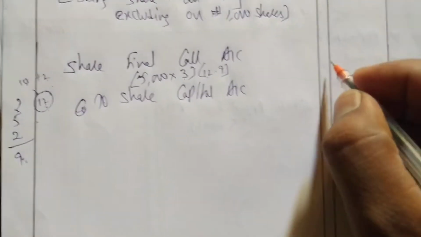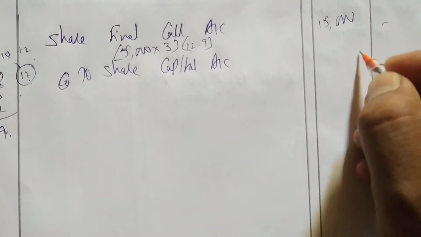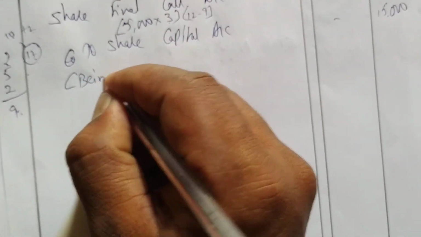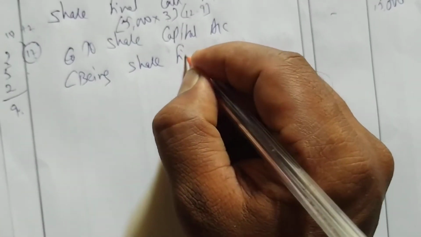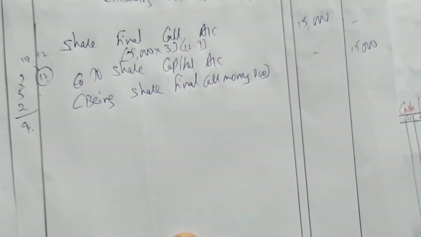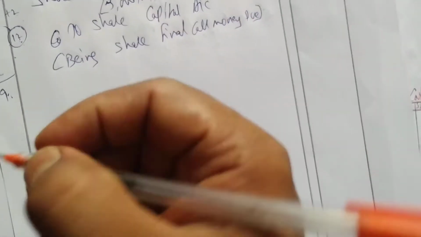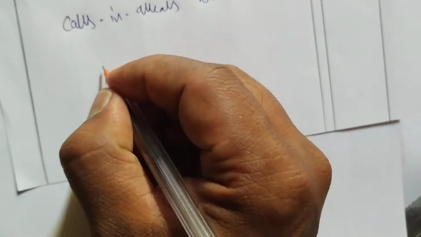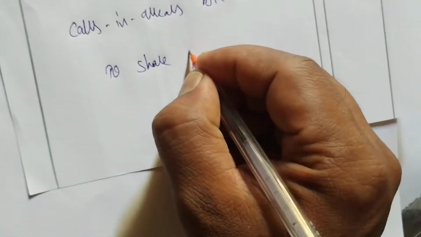So 5,000 into 3 is 15,000 we have to receive on final call. How much we have to receive? Final call. So let me write here, being share final call money due. Okay, next now we have to write which entry? Receipt entry now. So let me write here bank account debtor, then calls in arrears account debtor to share final call.